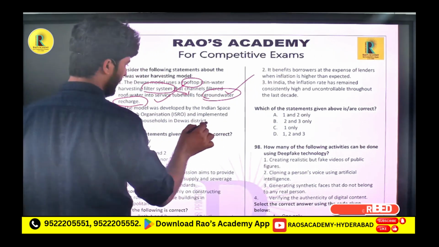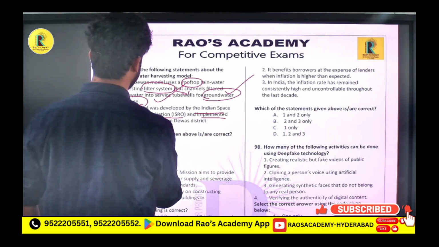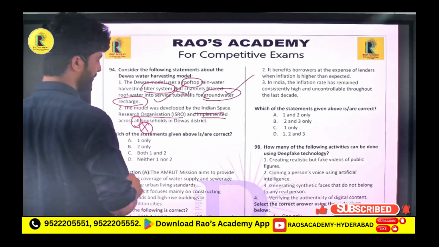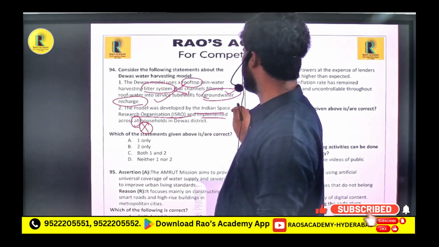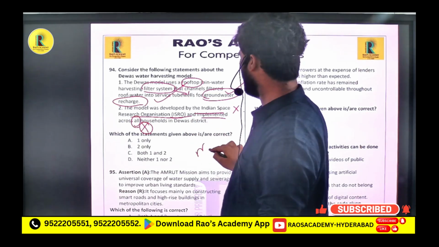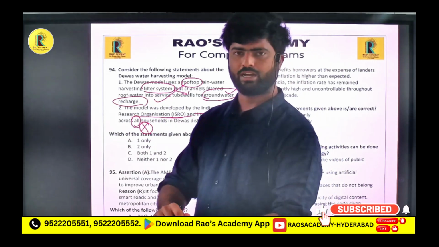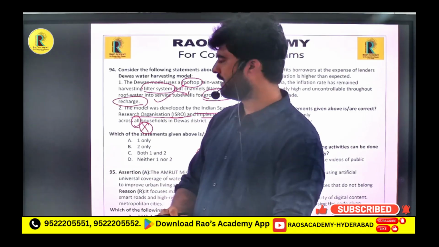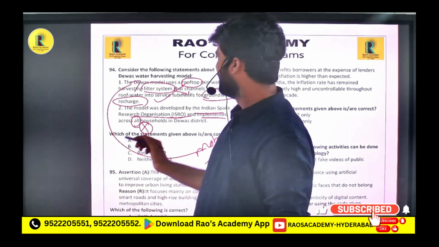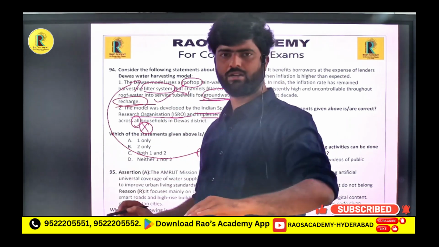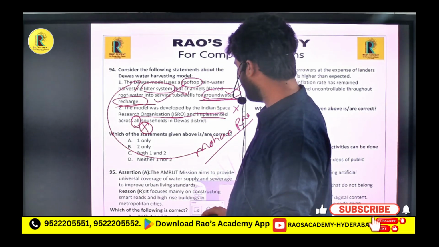The model was developed by ISRO, Indian Space Research Organization, and implemented across all households. "All" is an extreme word. And it is not developed by ISRO; I already said naming the organizations will be wrong. It is developed by Mohan Rao IAS, the founder of Raos Academy. Okay? Mohan Rao IAS developed this Dewas model for rainwater harvesting to boost groundwater recharge, so the water table in the groundwater will increase. So the second statement is wrong, the first is correct. So the option is A.